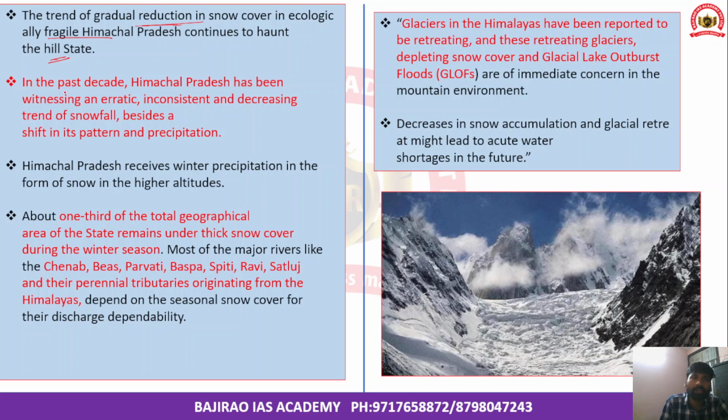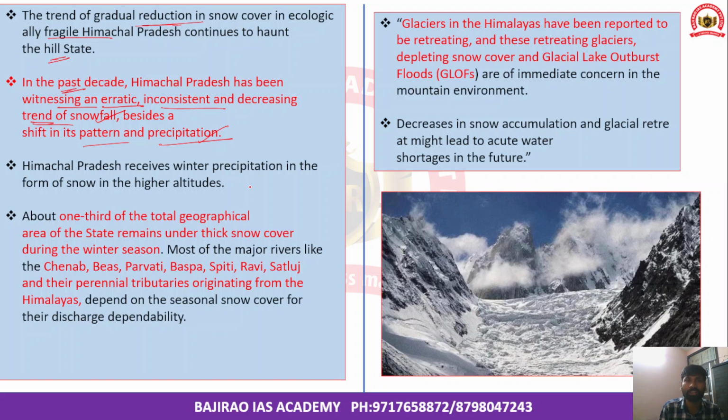If you look at the data in the past decade, Himachal Pradesh has been witnessing an erratic, inconsistent, and decreasing trend in snowfall, coupled with a shift in pattern and precipitation within the state. The precipitation here is not rainfall but precipitation of snow.